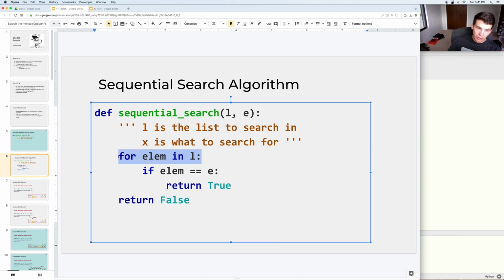You could also do this by going through indexes using the range function. If you find the element, go ahead and return true. Then if you made it through the entire for loop but never got to the point where you return true, you can safely say that E does not exist in the list L, so you can return false.